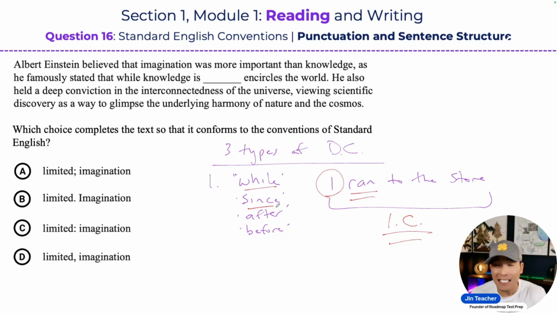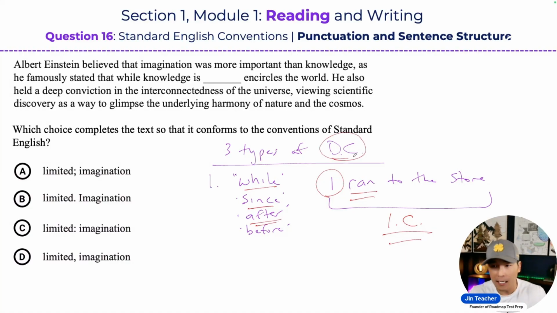However, when we put one of these subordinating conjunctions, stick the word while in front of this, then now you're going to turn an independent clause into a dependent clause. A dependent clause is an incomplete sentence, right? So when I say, while I ran to the store, your brain goes, wait, what happened? What happened while you ran to the store, right? If I say, after I ran to the store, your brain recognizes that as being incomplete, right? What happened after I ran to the store? Before I ran to the store. None of these sound complete, right?